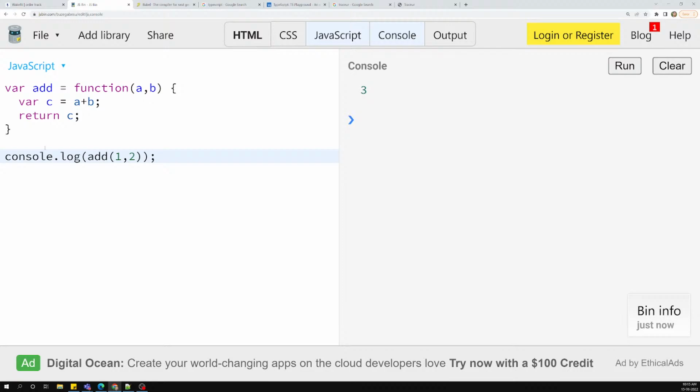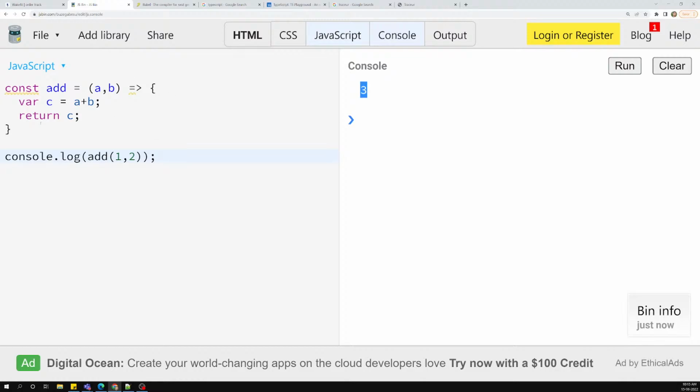Now what I will do is change it so that add is a constant, the latest thing we are trying to implement. I can remove this function keyword and use an equals sign and a greater than symbol here, and I can use it like this. So this is also a valid way. Now if I see the output, I am also able to get the output.